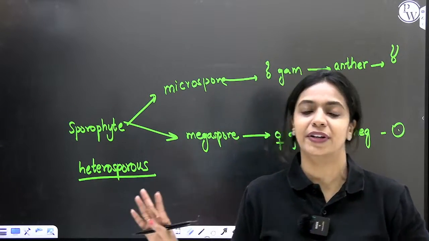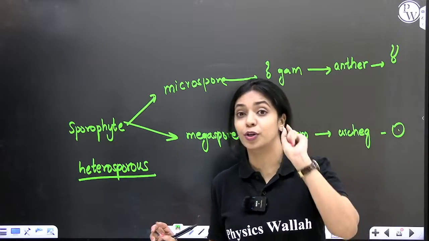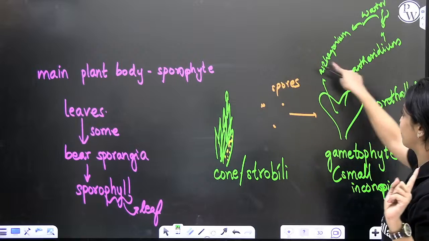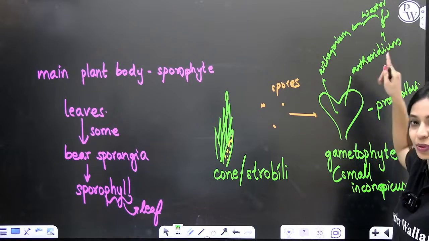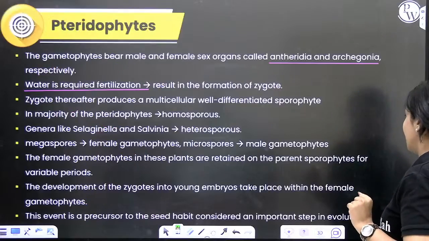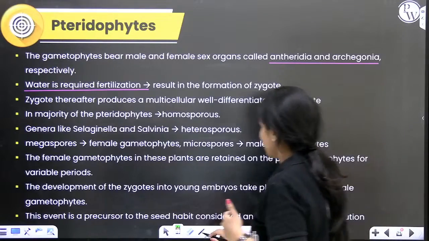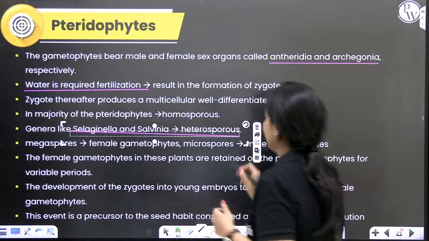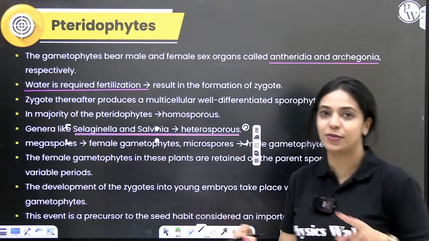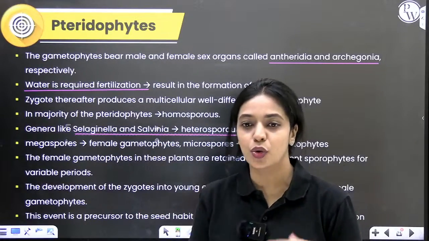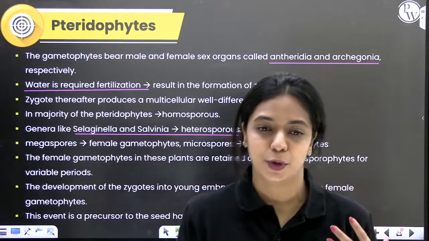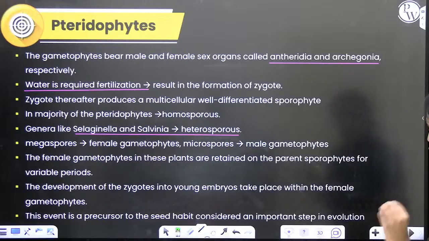In majority of pteridophytes, it is homosporous, which means it produces only one type of spore. Because it produces only one type of spore, only one type of prothallus is formed. Within the same prothallus, male and female sex organs will be found. But if like Selaginella and Salvinia, two types of spores are produced, then two different gametophytes will be formed, male prothallus and female prothallus. I hope it is clear so far.